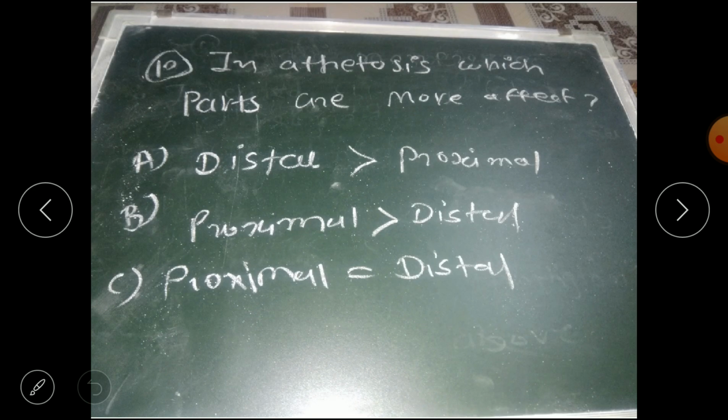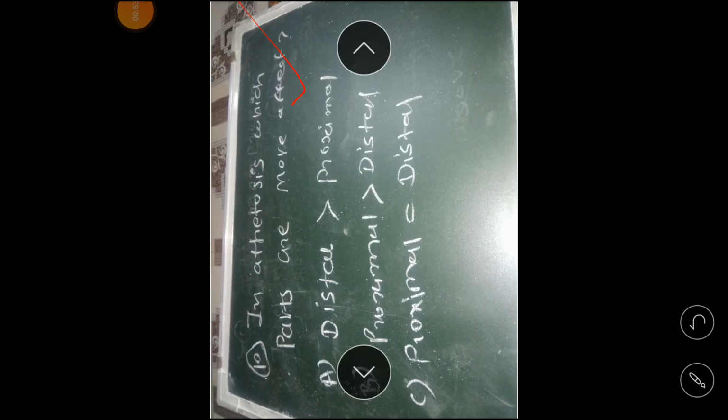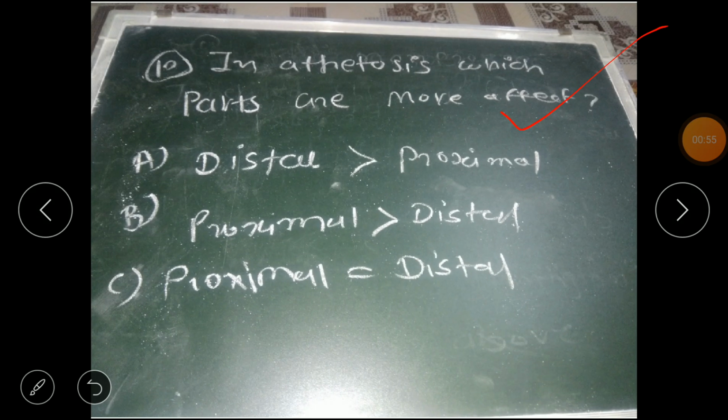The next question: in athetosis, which parts are more affected? Option A distal more than the proximal, option B proximal more than the distal, and option C proximal equal to the distal. Basically in athetosis the distal parts or distal extremities are more affected than the proximal. So the correct answer is option A.